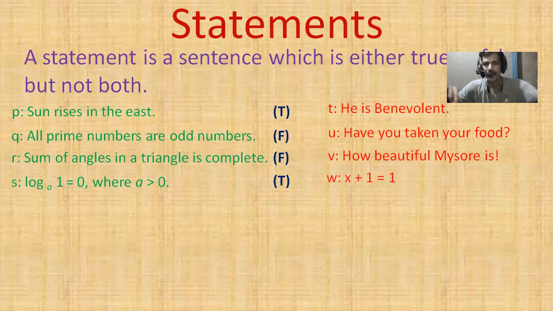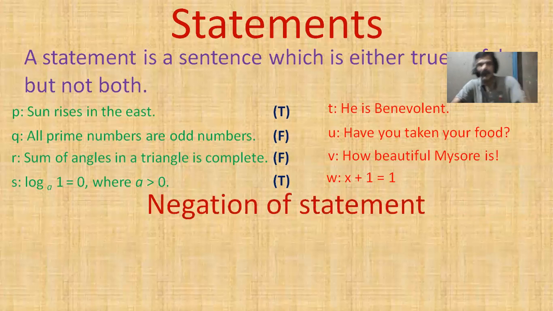One more example we are taking: x plus 1 equals 1. This is an open statement. Here we have one variable. We have to replace x with some specific value, and then it can become true or false. Here it is not a statement. If you replace it with any real number other than 0, it is a false statement. If you replace it with 0, then only you will get 1. That is the identity property.